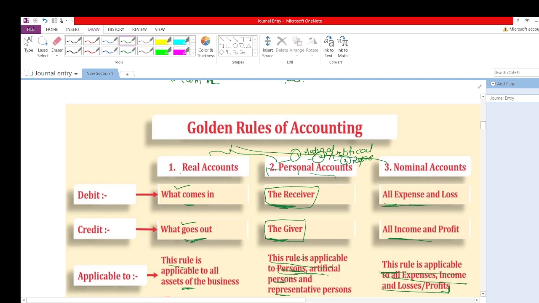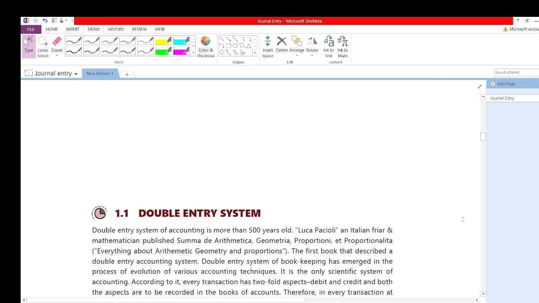The personal account is applicable to artificial, natural and representative persons, and the rule is debit the receiver, credit the giver. Nominal account is applicable to all expenses and losses, or all income and gains. The rule of nominal account is debit all expenses and losses and credit all income and profit, or gain. I hope you are clear on the golden rules of accounting and the types of accounts. Now let's proceed further.